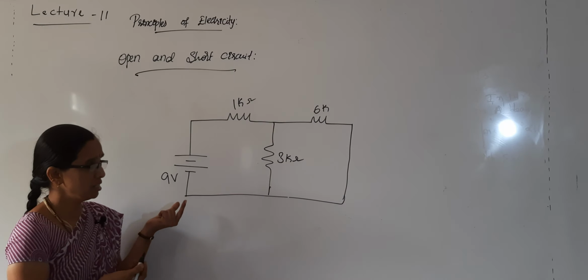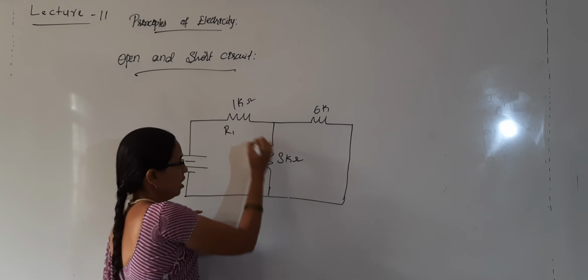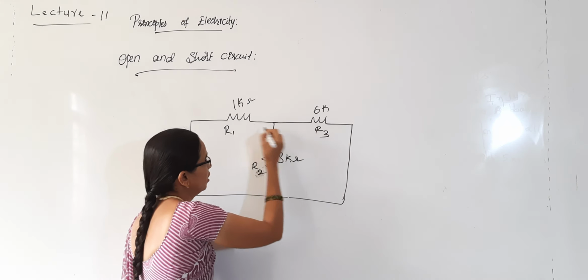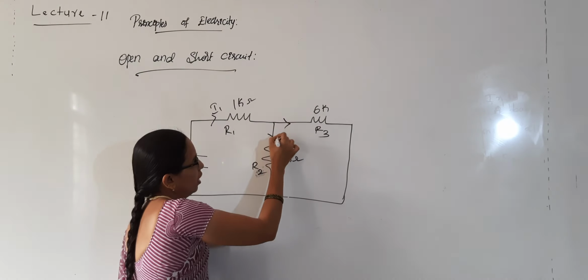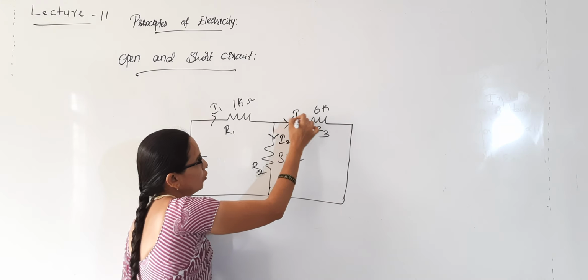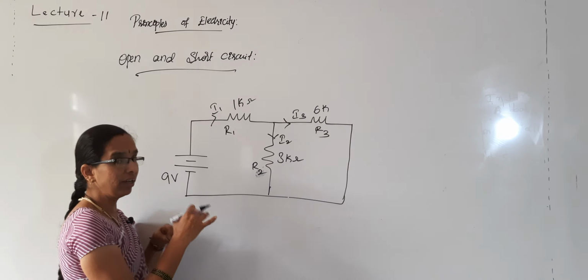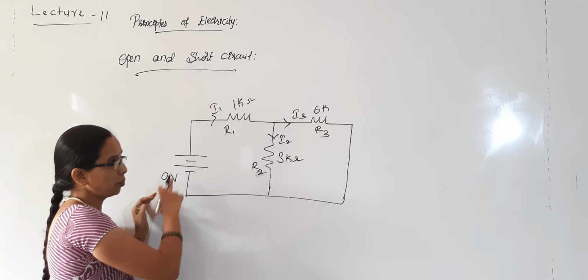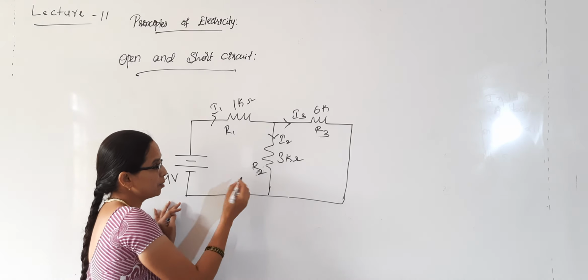This is a simple series parallel circuit where 3 resistors R1, R2 and R3 are connected, where I1, I2 and I3 are flowing. So what happens in this case? If I calculate the voltage and current, 9 volts is supplying. So if I calculate the branch currents here, see what happens.